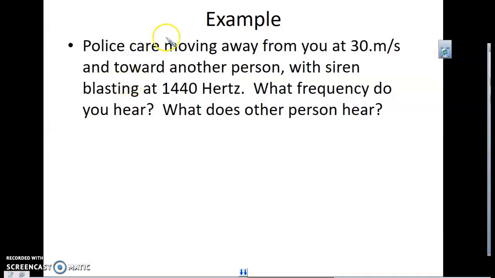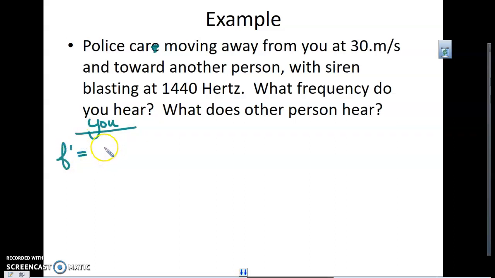A police car is moving away from you at 30 meters per second and toward another person, with a siren blasting at 1440 hertz. What frequency do you hear? What does the other person hear? So the police car is moving away from you and towards somebody else. Okay, so what do you hear?